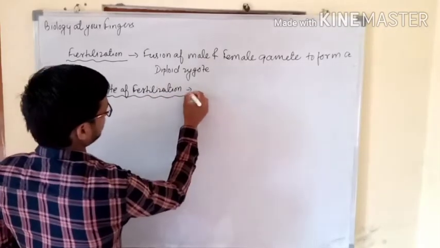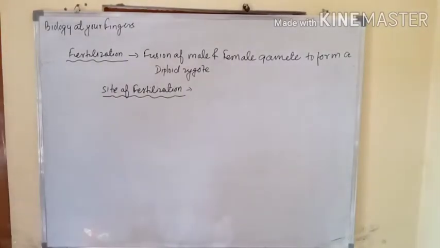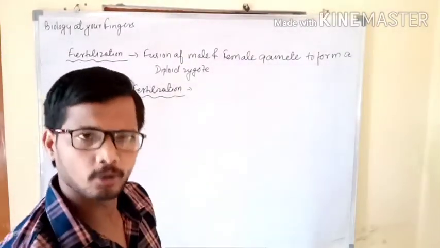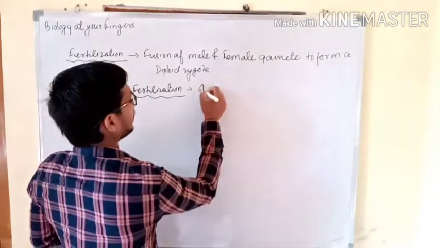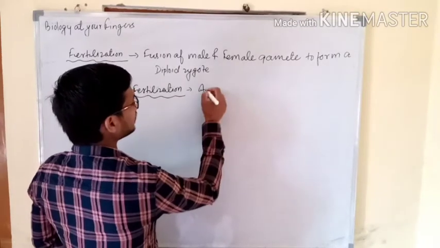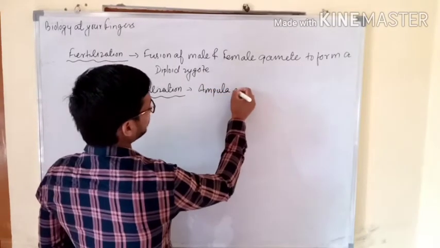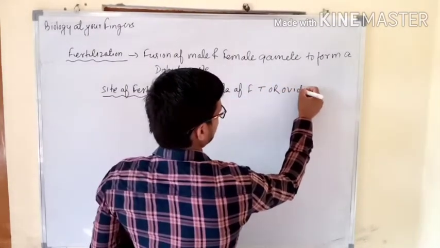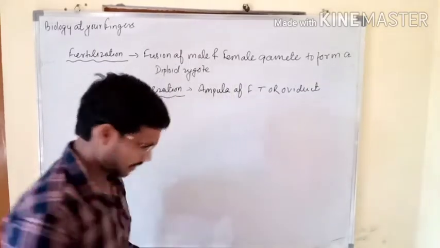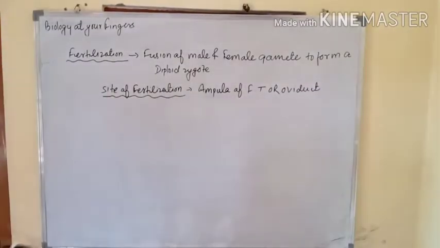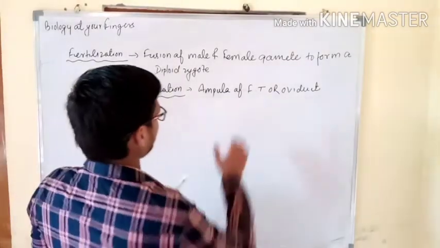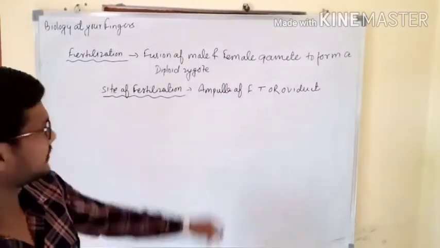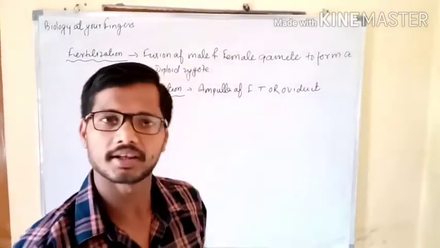Now we are set to discuss the site of fertilization. As you know, the site of fertilization is the fallopian tube or oviduct, but where? In the ampulla of the fallopian tube or oviduct. We will write here double L. The site of fertilization is what? The ampulla of the fallopian tube, also known as the oviduct.